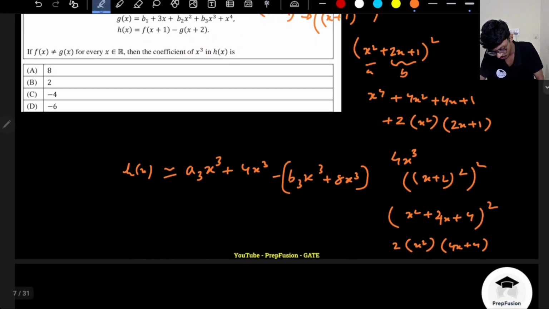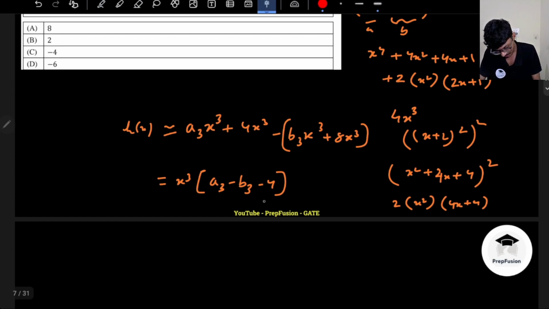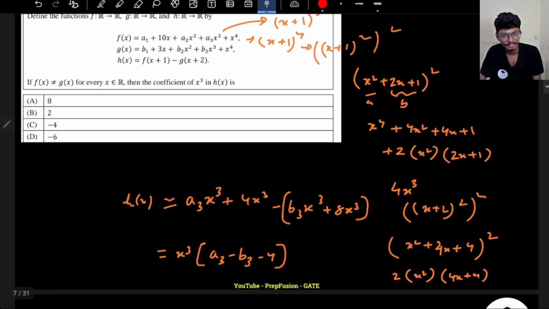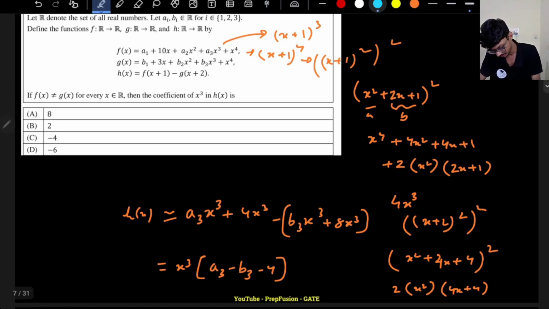Now they are just asking me what is the coefficient of x³ in h of x, right? So if I take x³ common, I see it is a3 minus b3 plus 4 minus 8, minus 4. I'm observing that minus 4 is an option here, right? Is this correct or not? I don't know, because I don't know what a3 minus b3 is. Is there any additional information given to me in the question? This one, right? This is the additional condition.